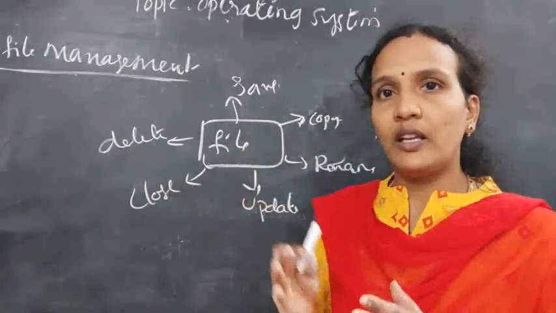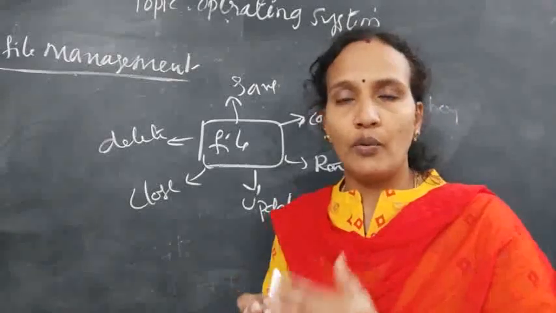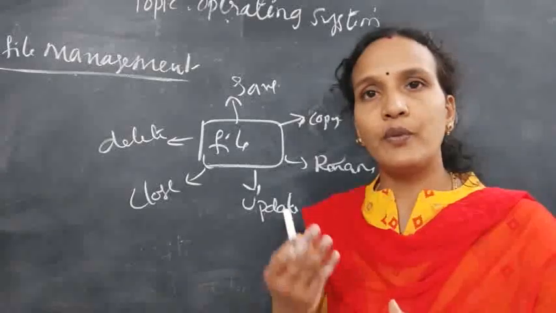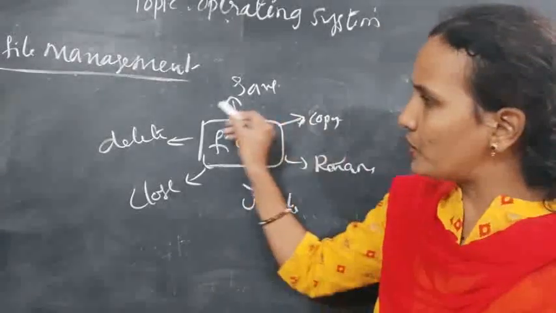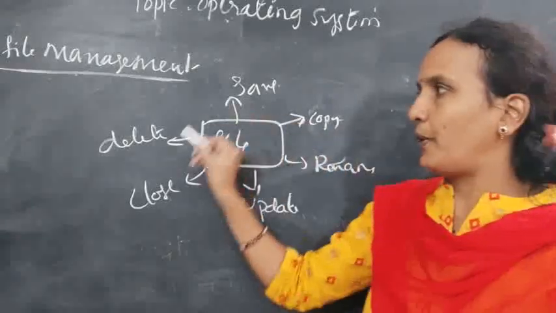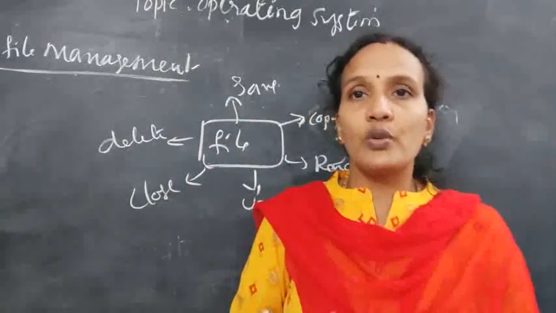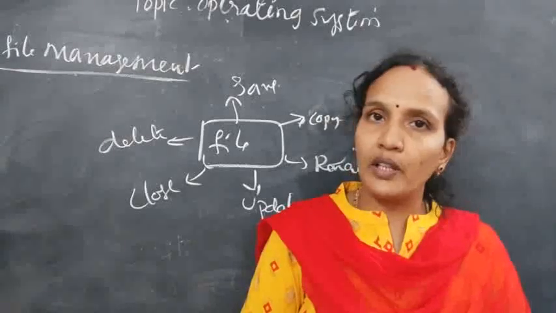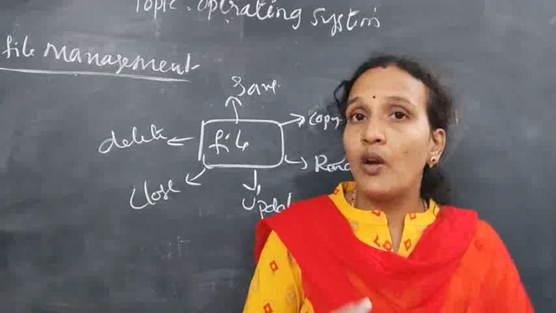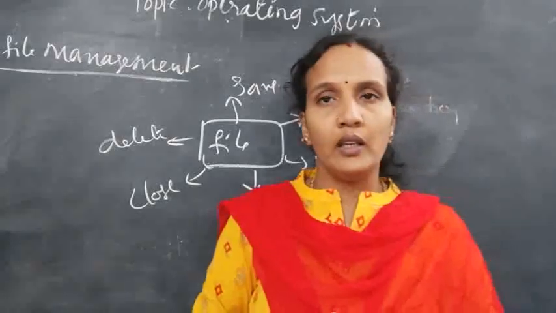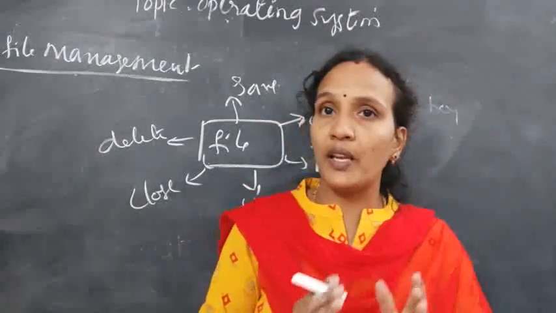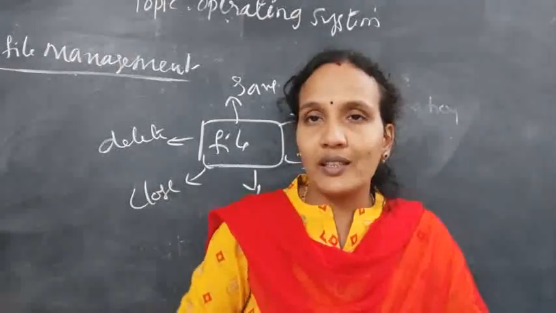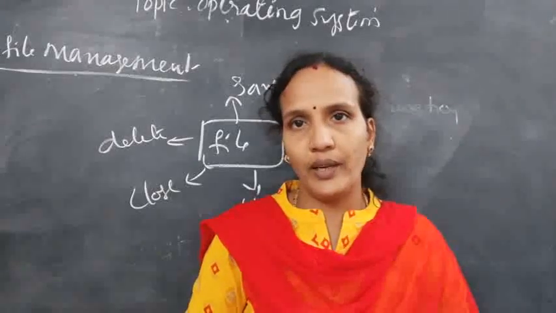We have a number of operations, but whenever the user performs one, for example, if the user wants to save the file, then the operating system should give memory to that file. And whenever the user wants to copy that file, it should open the file and give the permission to copy it. So whenever the user performs any one of these operations, the operating system should open the file and give it to the user. Whenever the user wants to save the file, it should give the space. Whenever the user wants to delete the file, it will delete the file and whatever memory was given to that file will be taken back, so that memory can be given to any other file.